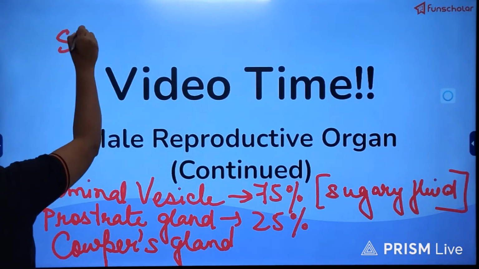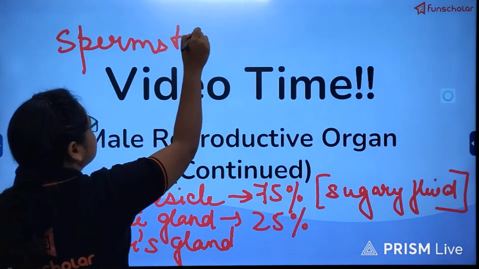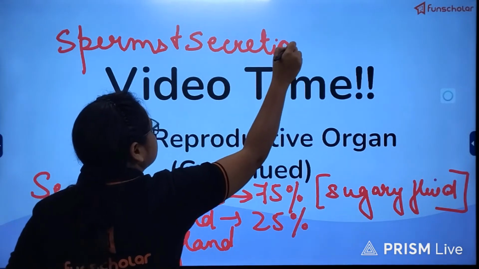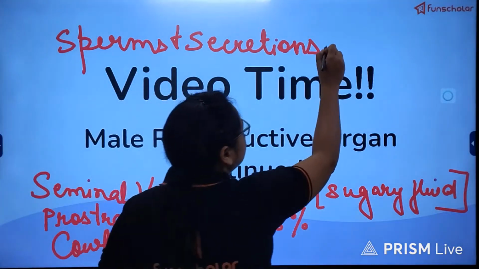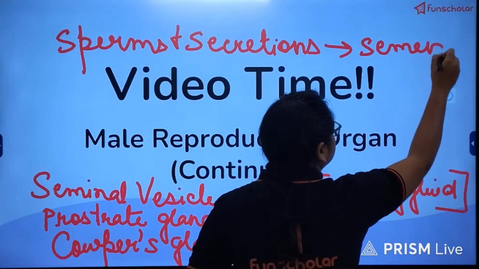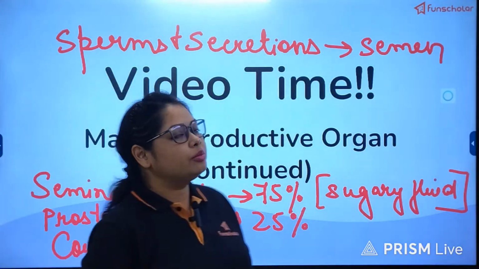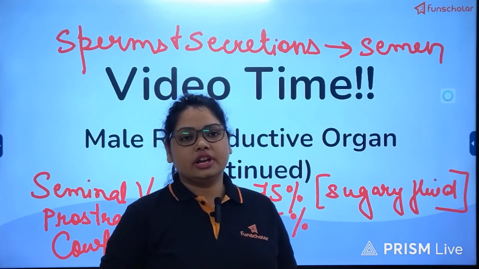So I can say overall that sperms plus secretions from these three glands, that means seminal vesicles, prostate and Cowper's glands, together will make the semen, which is ejaculated out of the body of the males during erection.